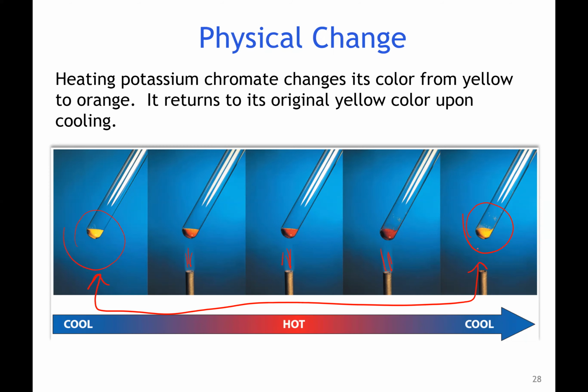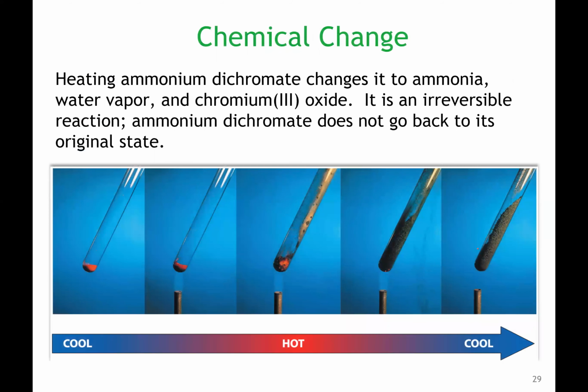Is that always true? No, it could differ. So another example is heating ammonium dichromate. It changes to ammonia, water vapor, and chromium oxide. In this case, it's originally this deep red, and as it's being heated, it's generating water vapor, ammonia, and chromium oxide.